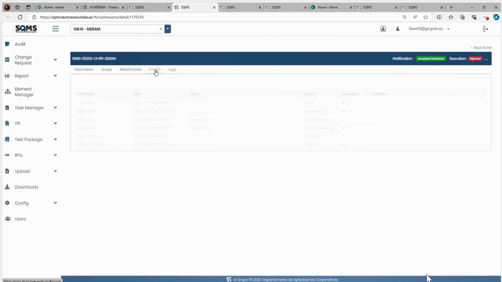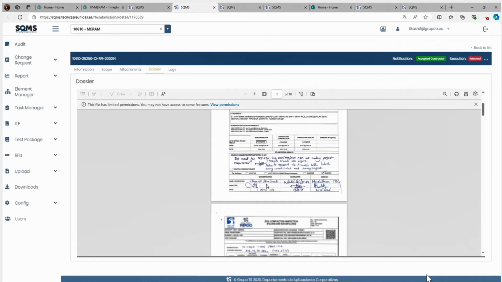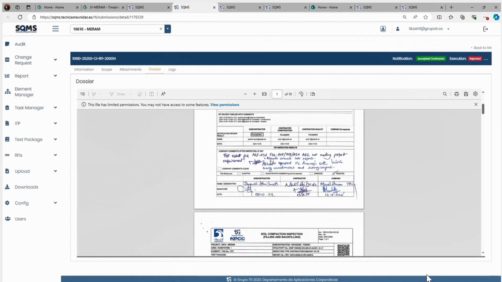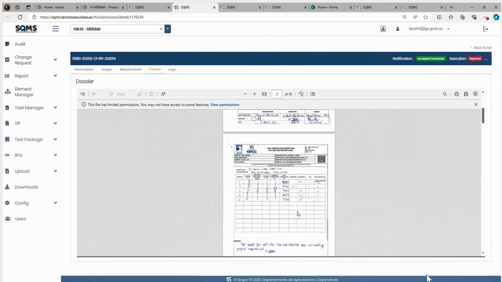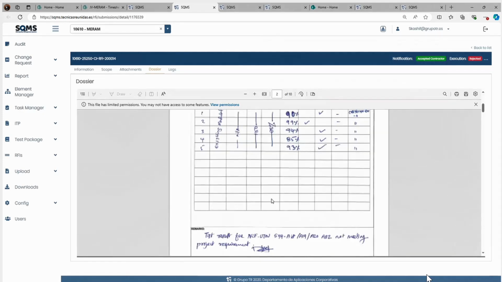So this was the dossier. It got rejected. The reason is written. Can you read? Not meeting the project requirement. So they rejected. See, this was the RFI. You all can see. I was telling you now.